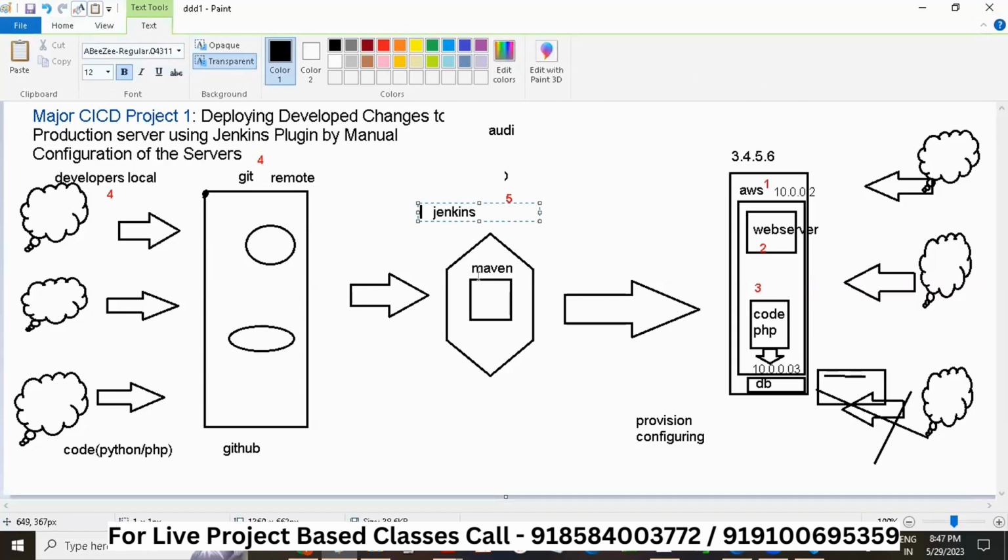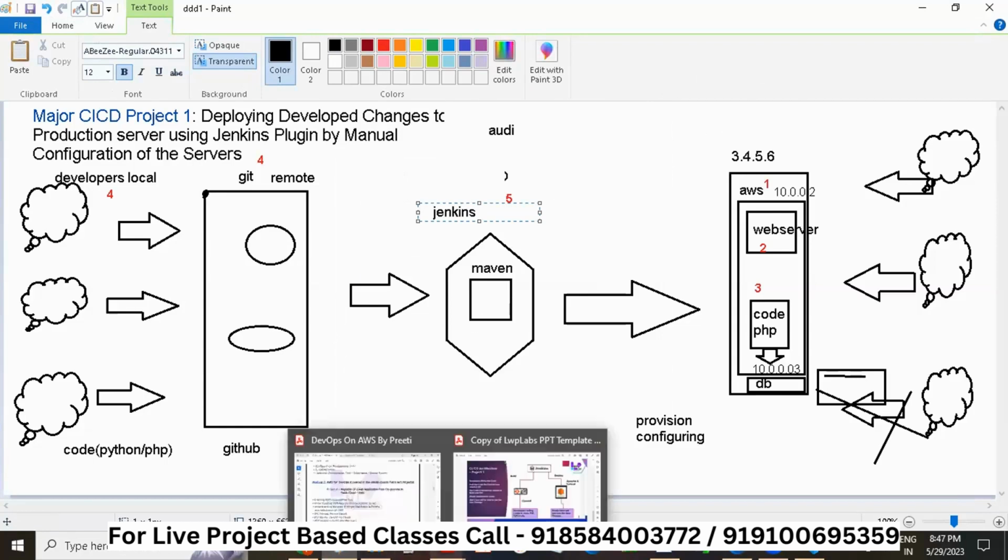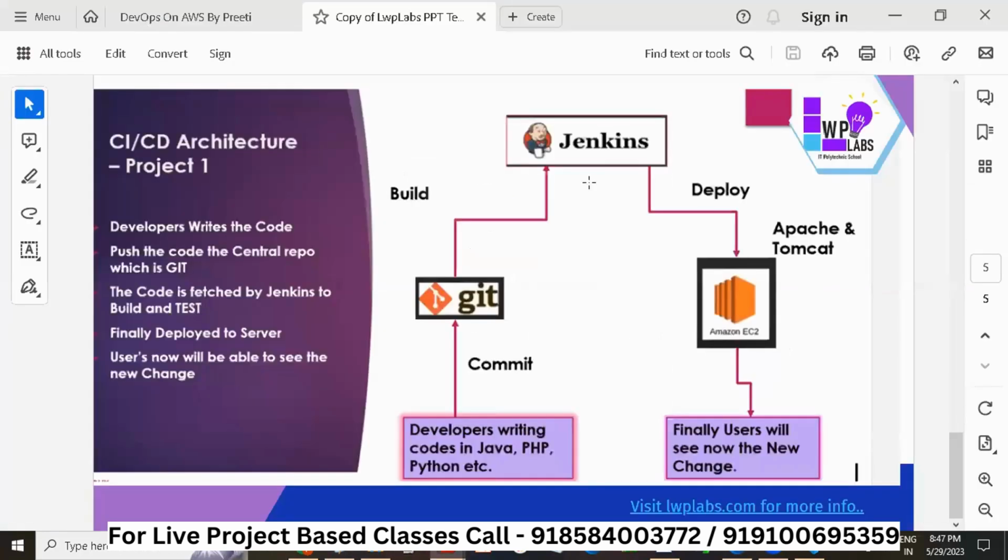Somebody asked a question, I think you only asked. Jenkins is not creating the AWS server. This AWS, which you can see on the right side, is being created by us manually for now. Jenkins is deploying it. It's an integration tool which is integrating the left side, where developers push the code to Git. Somebody asked, what is Git?